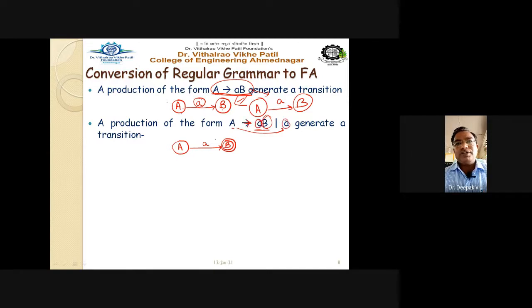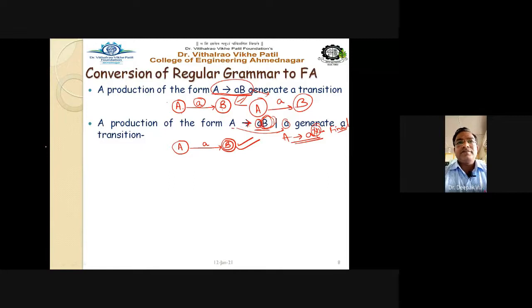One is on non-terminal B, and there is another transition, capital A goes to small a. This transition leads to the final state. As no non-terminal is mentioned here, capital A goes to the final state, and here A goes to B, so mark capital B as the final state here.